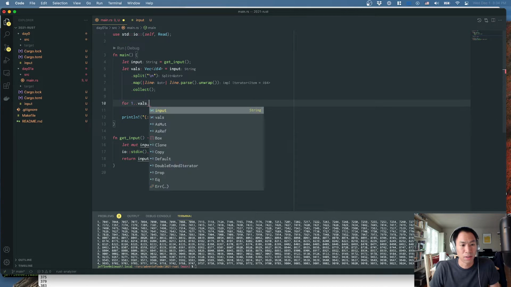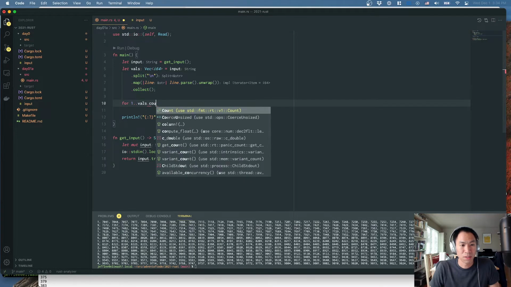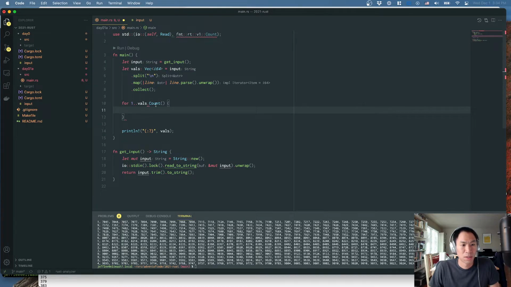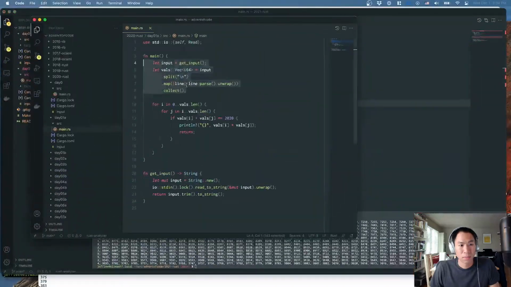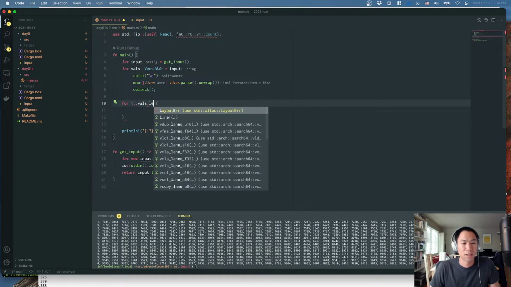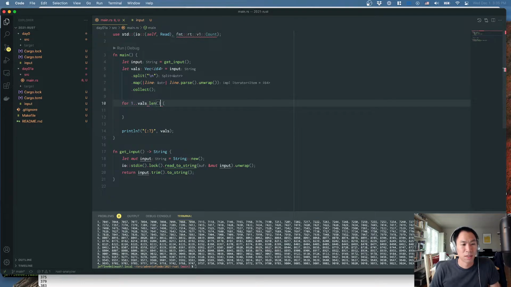Is it length? Size? Count? Vals.len. It's funny, I feel like I'm formatting the for loop incorrectly.